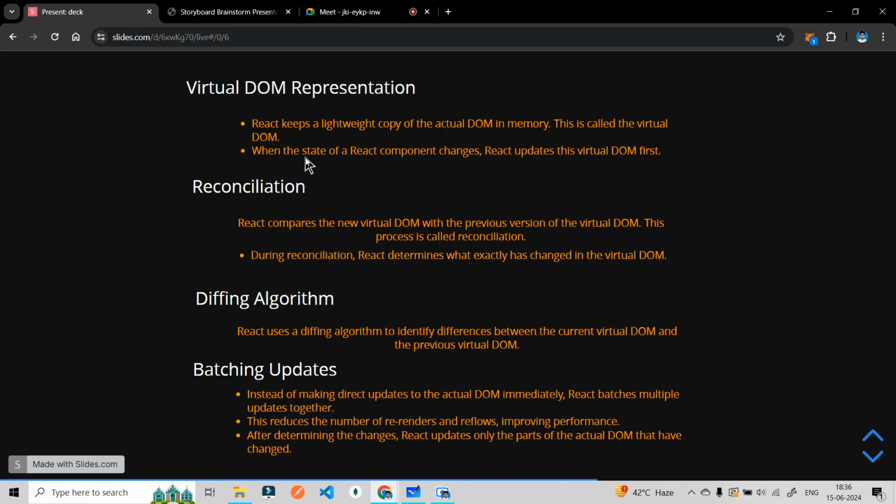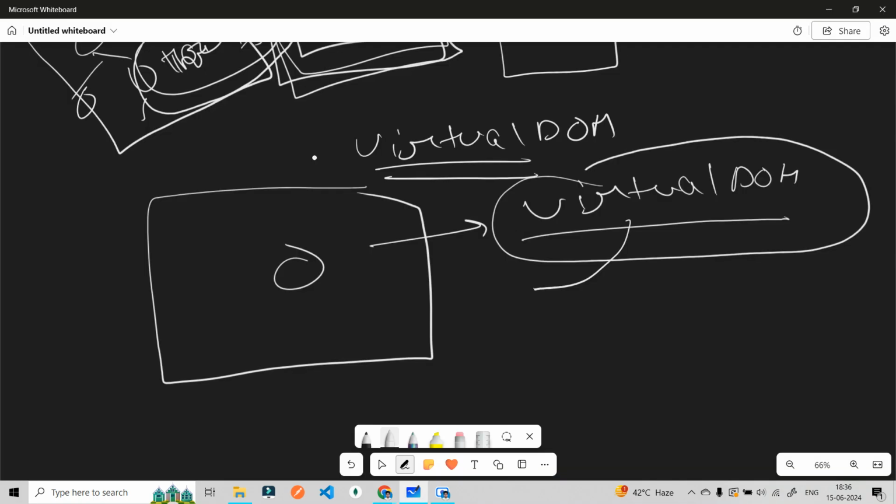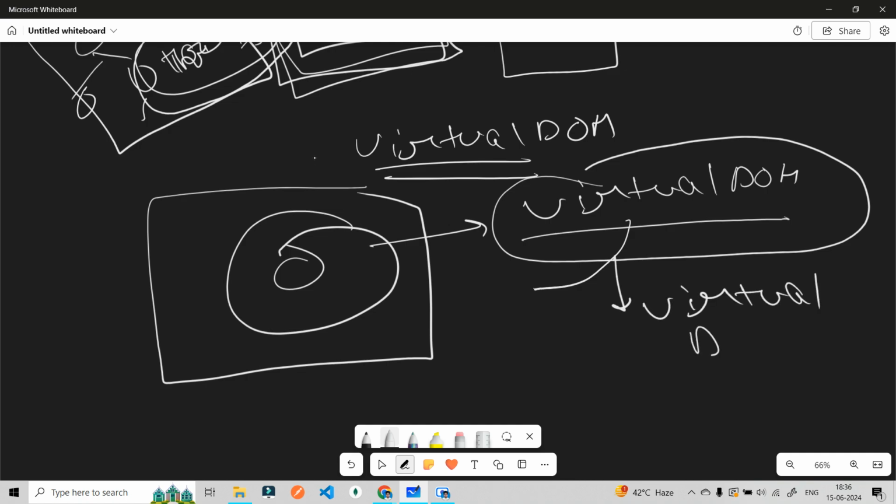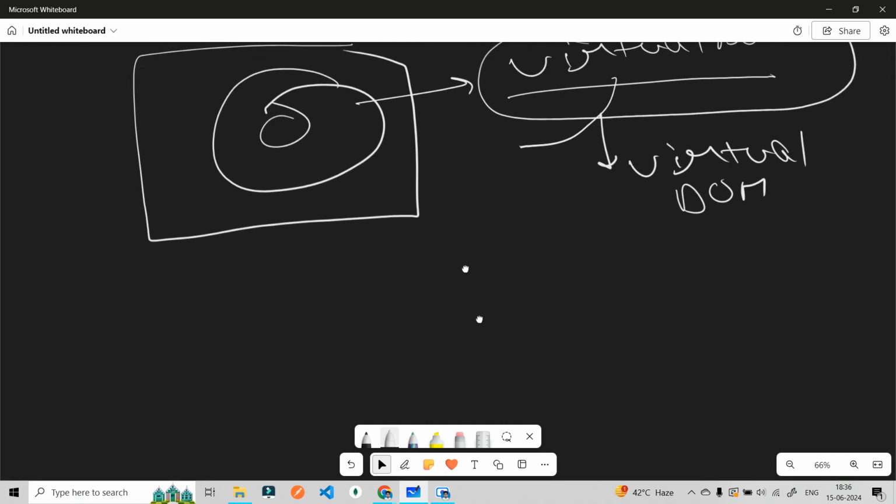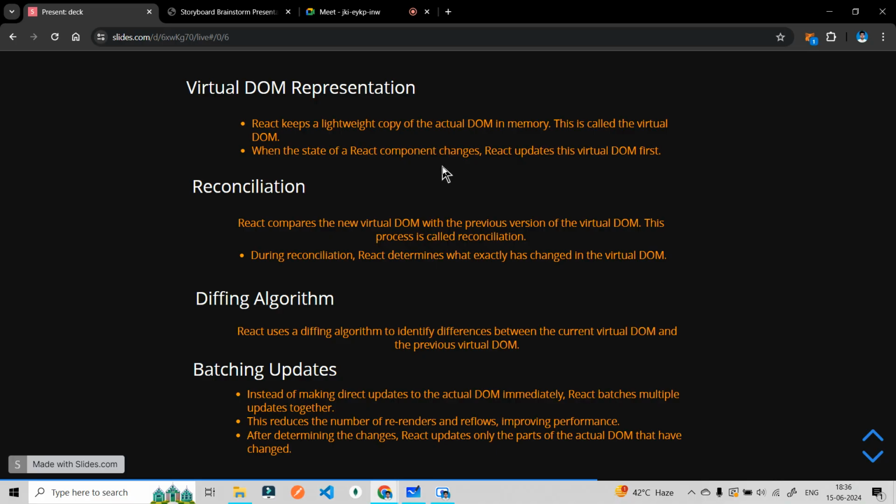For now, forget this word state. In place of state, just imagine something you are changing on your UI. What will React do? React will update the virtual DOM. This is the simple concept that also happens in your actual DOM, the actual DOM will re-render. But the second point is reconciliation. This is the React DOM representation: first a virtual DOM will be created, which is the lightweight copy of the actual DOM.